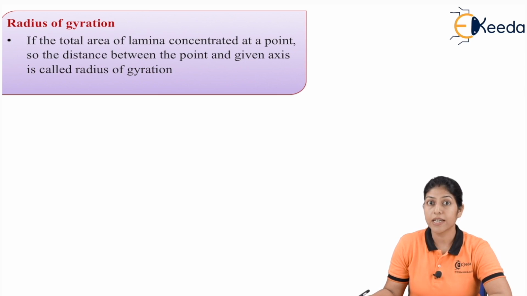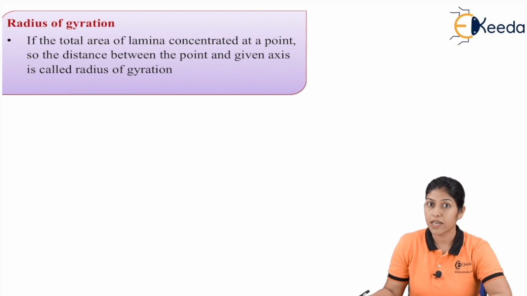If we are taking only the area or volume of the lamina and not the mass, the area is concentrated at one point, and that point is the point about which the lamina is rotating.